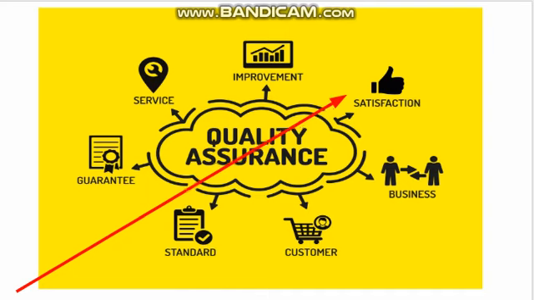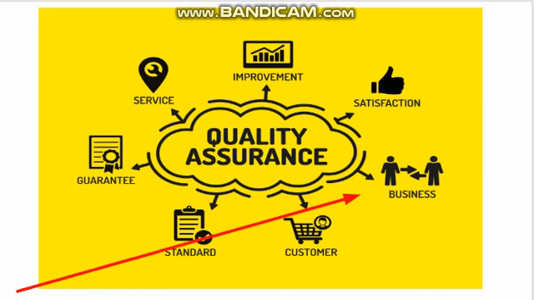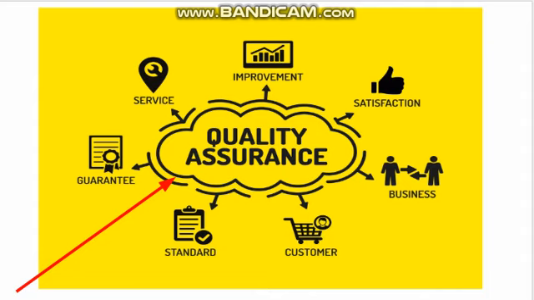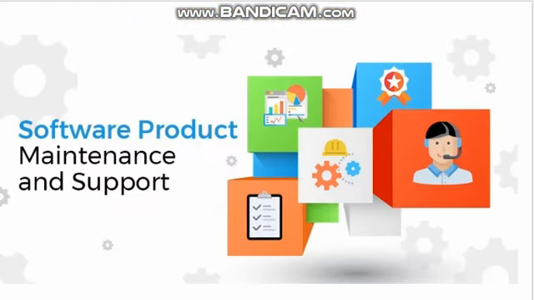Okay, and then the customer is always satisfied and happy if the software is of good quality, and this will also help us in our business growth. So these are the parts of quality assurance. All these aspects are obtained when we do a good software testing on the software, right? So at the last part, we get a software product, and then the software product is deployed on the customer's desktop, and the last phase which we carry out is maintenance and support.